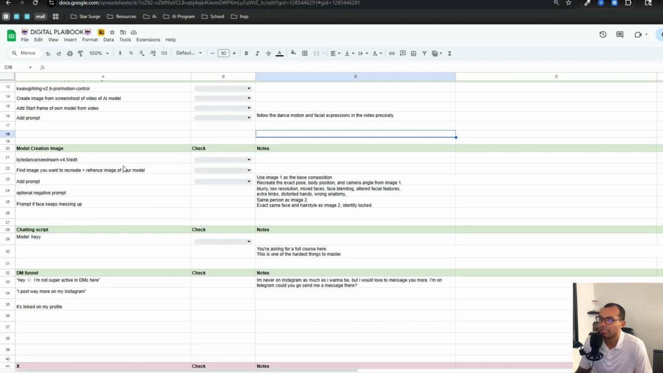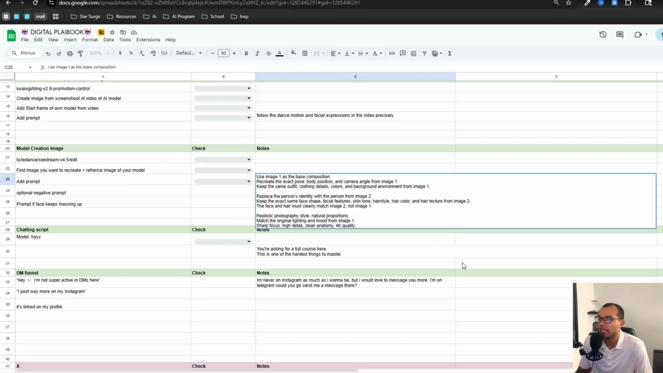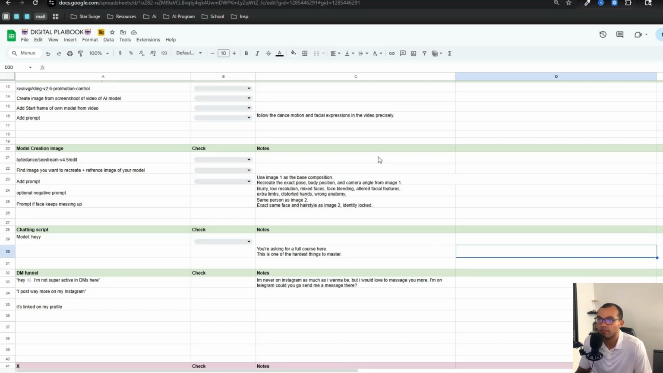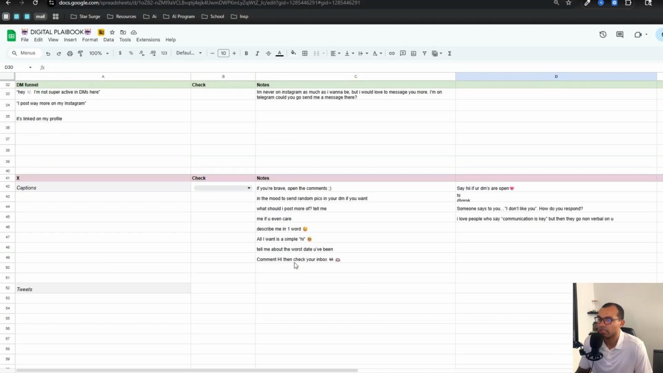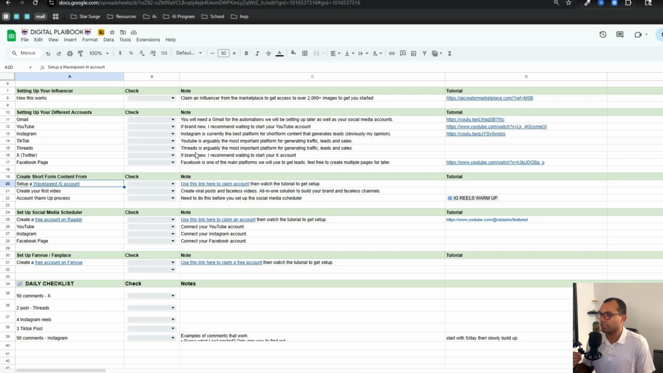This is one that I like to use, which is you just take one frame of an image, do about 5 seconds, and it creates you an image based off of another image that you found. And then we have the chatting scripts and different comments down here. Going back to the checklist, once you have the influencer, the short or the different accounts and the short form content, we're going to talk about scheduling out your post.